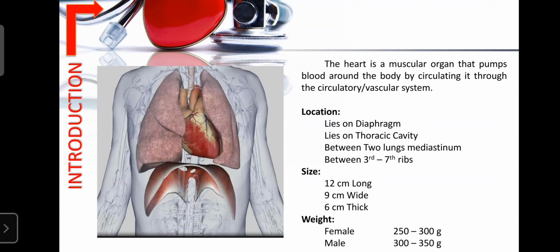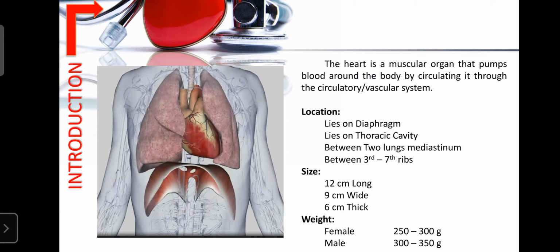That's why the heart is a cone shaped muscular organ. It has the capability to create a certain energy or pressure on the blood, and that pressure helps to pump the blood from one place to another.